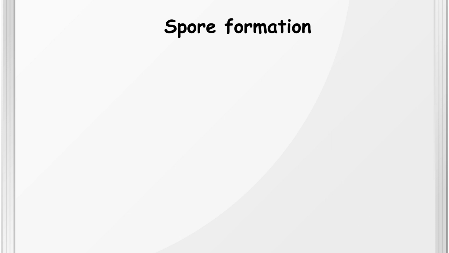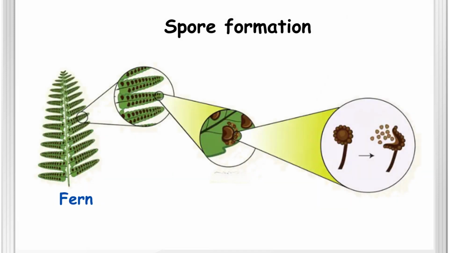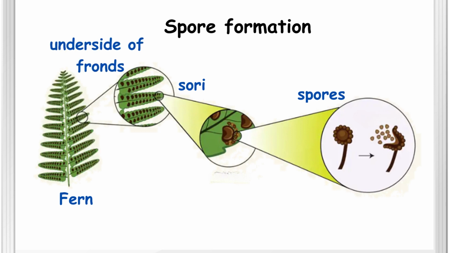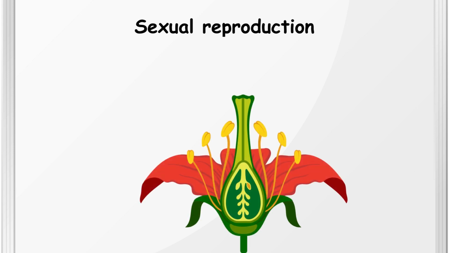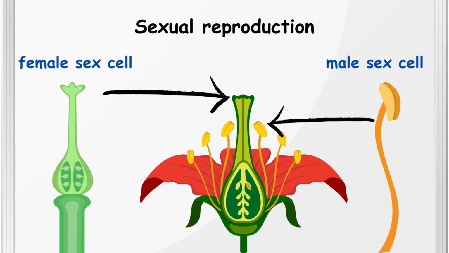For example, ferns reproduce by spore formation. The spores are produced in sori on the underside of the fronds, and when they are released, they can grow into new ferns. Sexual reproduction. Sexual reproduction in plants involves the fusion of male and female sex cells.